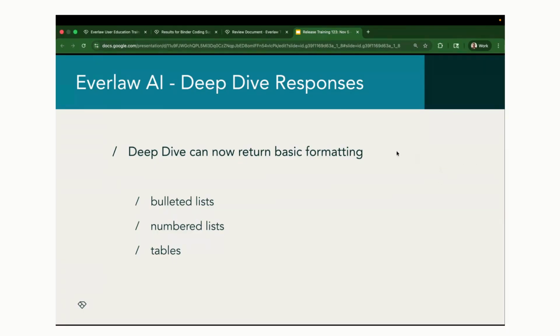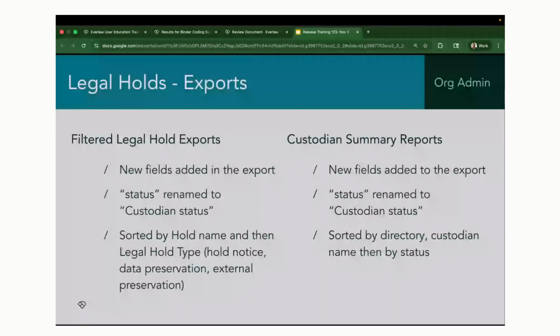Moving on to our next feature here, we have a few updates around legal holds as well. So first of all, a couple different exporting options for us, both in filtering the legal holds and exporting those, and then in the custodian summary reports.